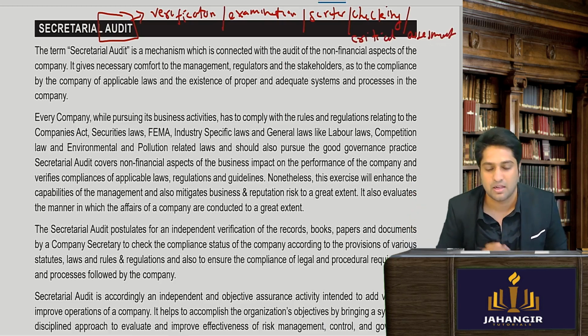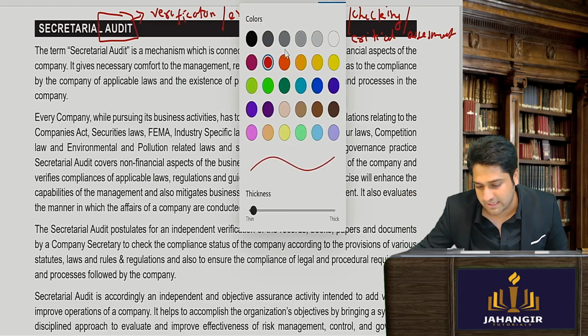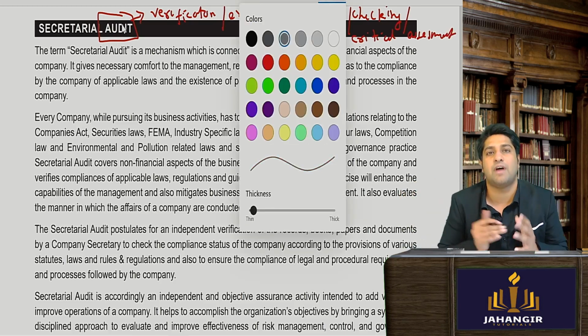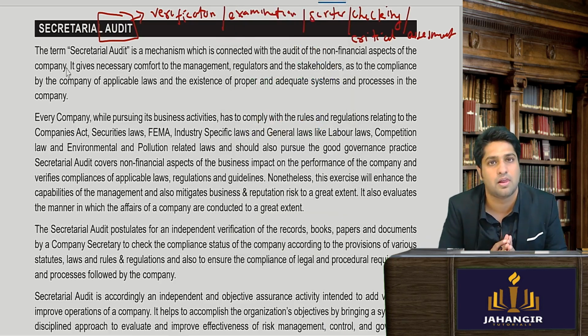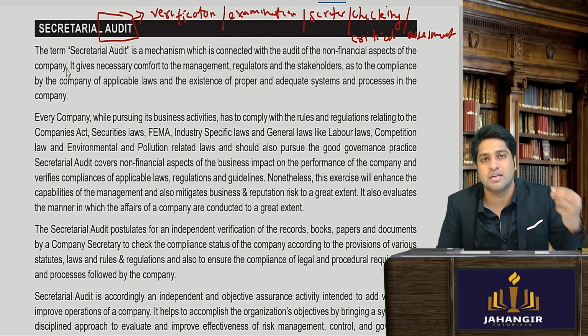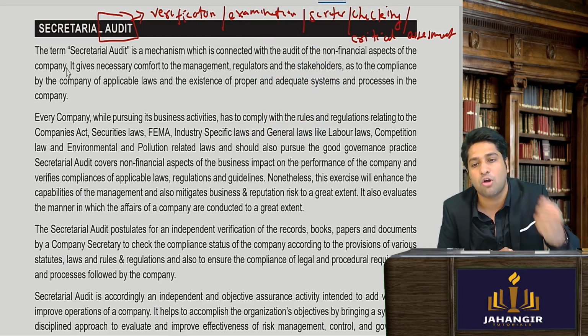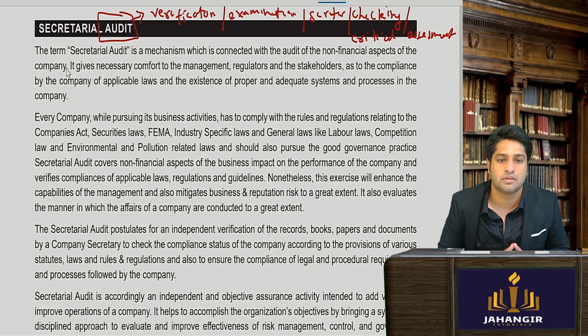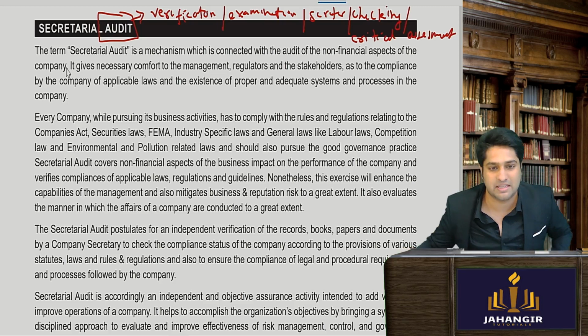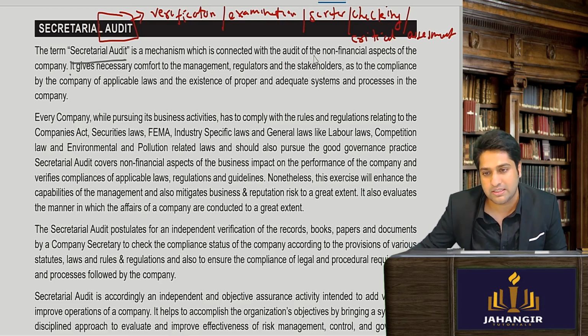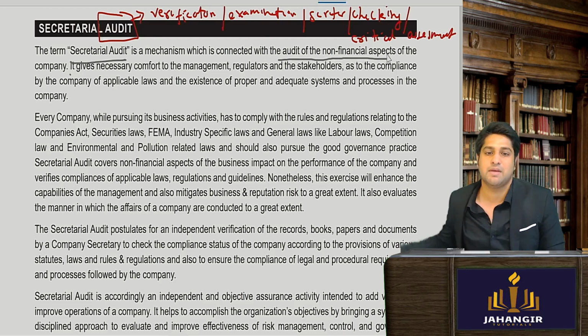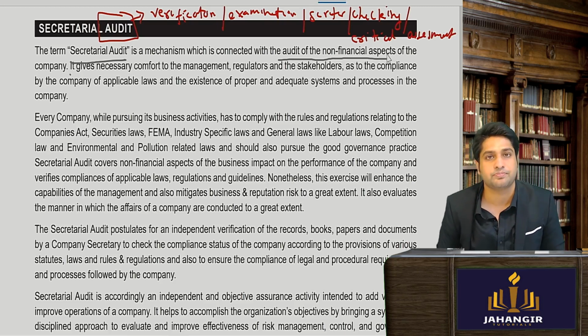It's just a simple check. Traditionally, audit was restricted to financial aspects, yes or no? We always thought financial audit is audit, but is a secretarial audit a financial audit or a non-financial audit? Non-financial. So a secretarial audit is an audit of the non-financial aspects of the company.